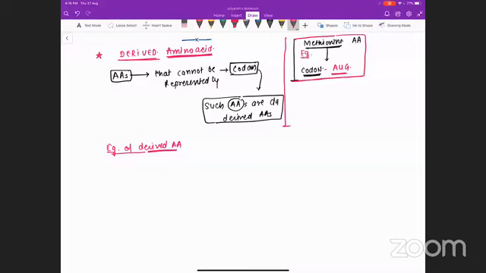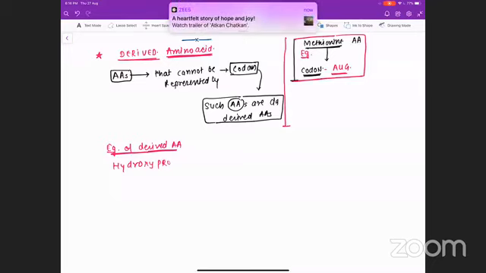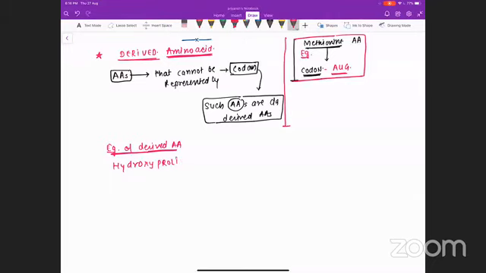We will discuss these codons in detail in the chapter of DNA and RNA. So the examples of derived amino acid are hydroxyproline and hydroxylysine. These are derived amino acids.